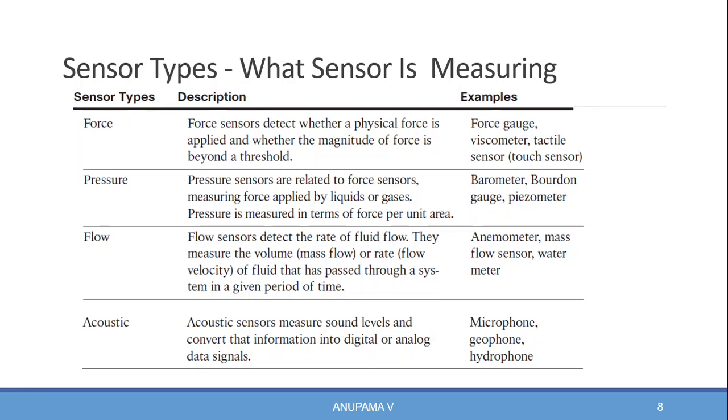Next sensor type is acoustic. Acoustic sensors measure the sound level and convert that information into a digital or analog signal. Examples for acoustic sensors are microphone, geophone, hydrophone, etc.